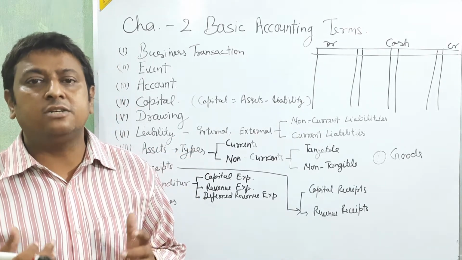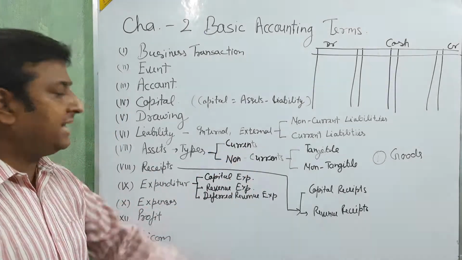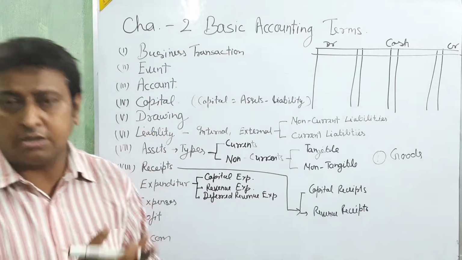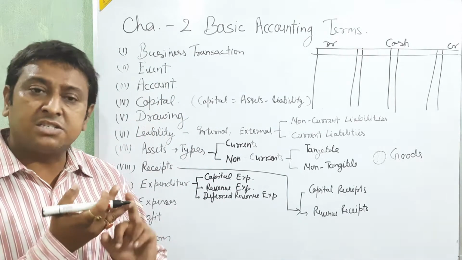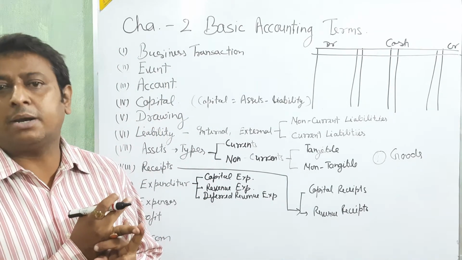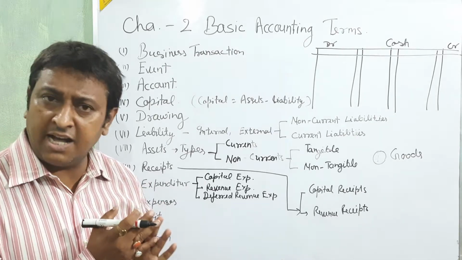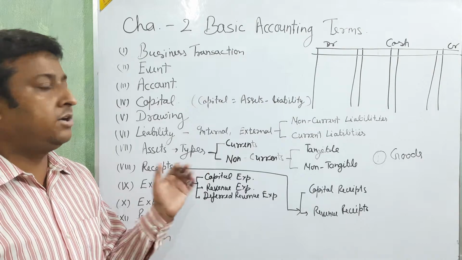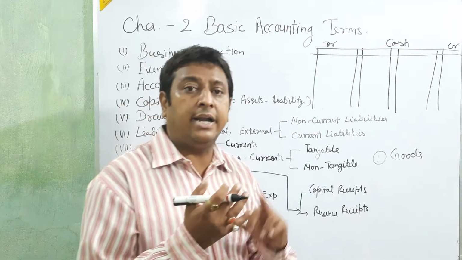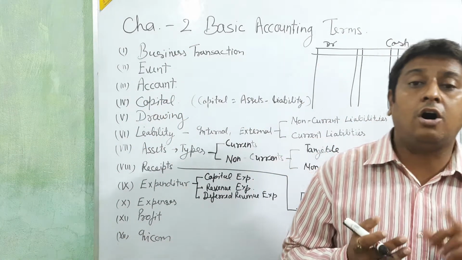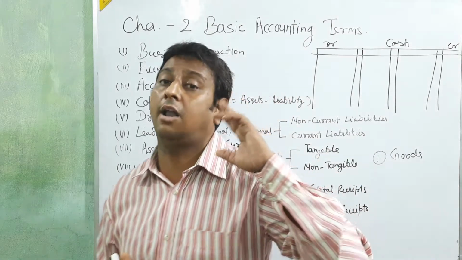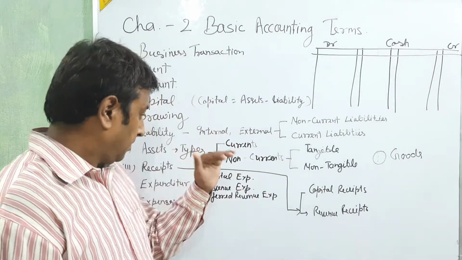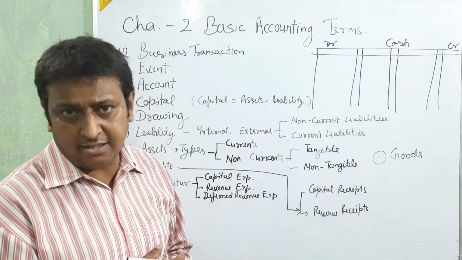In current assets, we have cash, debtors, stock, bill receivable. Okay, beta, these are coming in current assets. And in non-current we have land, building, plant, machinery. These we are all utilizing for a long period, so that is non-current assets.